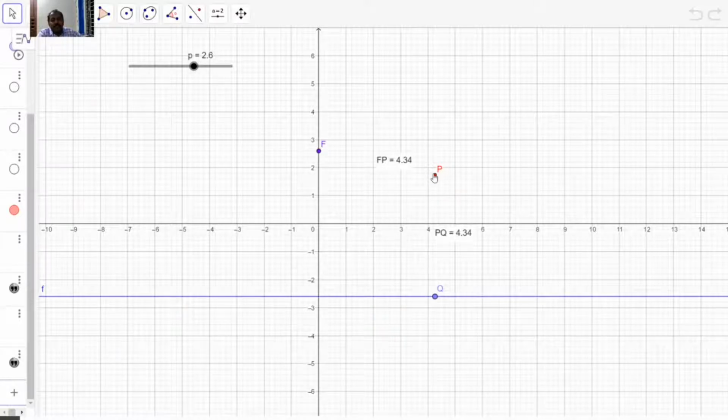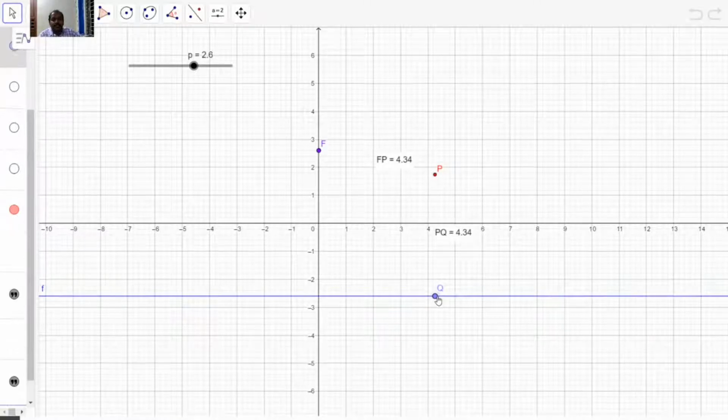Now you consider a point P in the plane such that the distance of the fixed point to P is the same as the distance of P to the fixed line. Then you collect all such points, or find the locus of all such points on the plane. You will get a parabola.